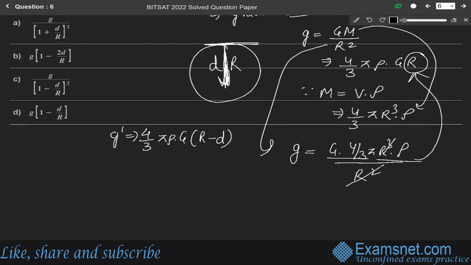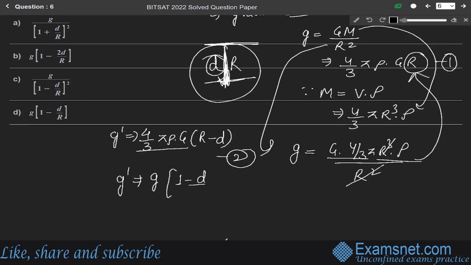So this is the radius of earth minus this depth d. Let us say this is equation 1 and this is equation 2. So from equation 1 and 2 we can write g dash as g times (1 minus d over R). So our correct answer is option D, g(1 minus d over R).